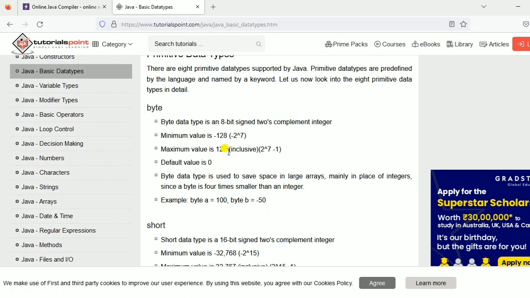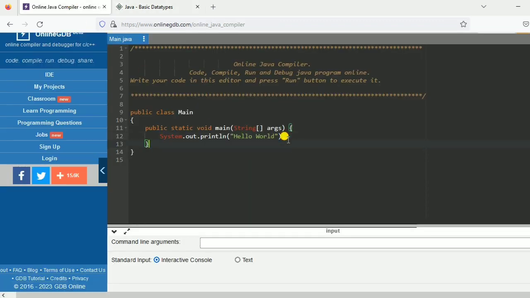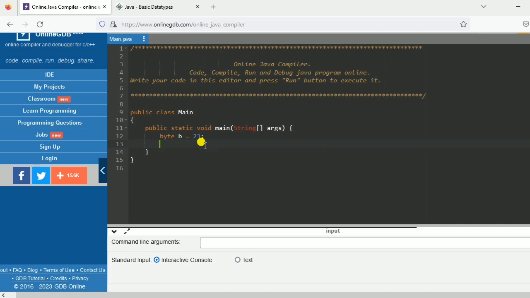So the first type is byte. Byte stores integer values in the range of -128 to +127. So if you have a number in the range of 127 to -128, you can use byte. And how can you declare a byte? I will show you. So first we will delete this line. Write byte b is equal to 23, where b is any variable name you can take. This is called a variable.